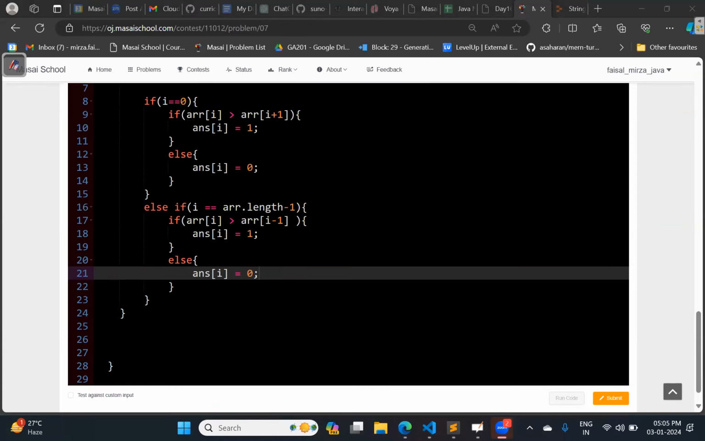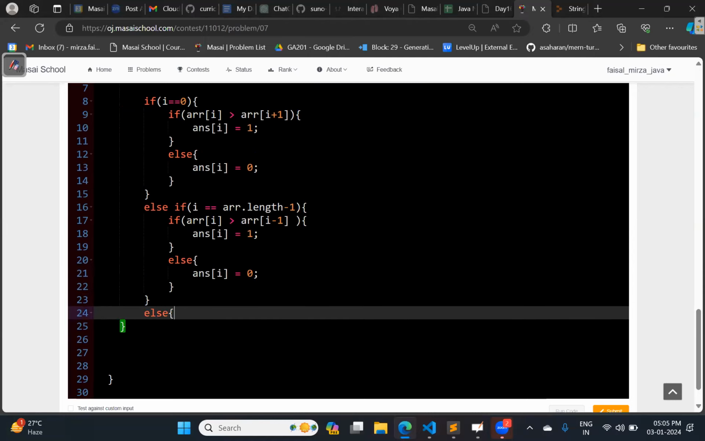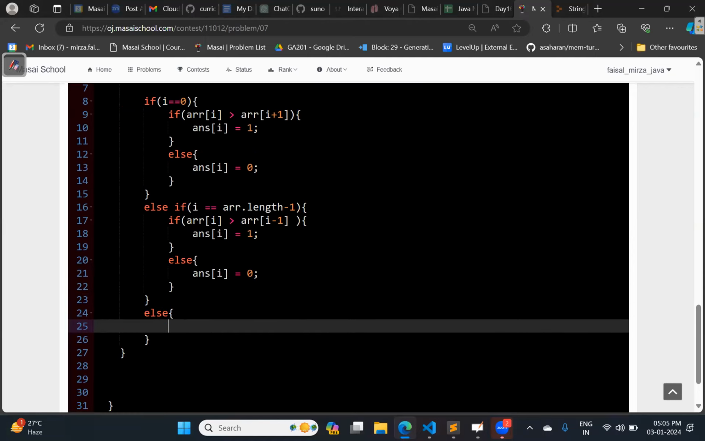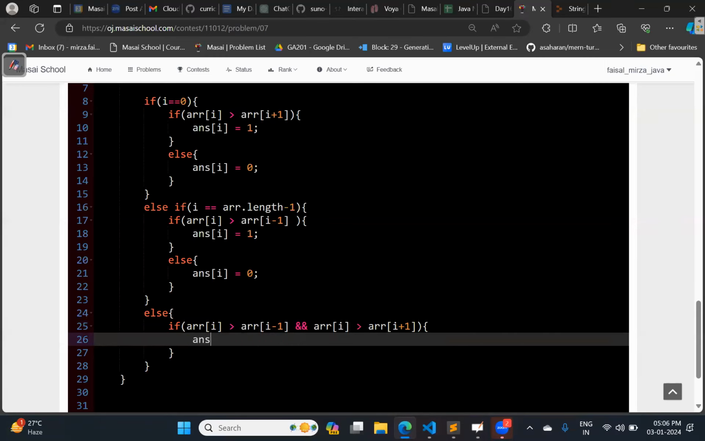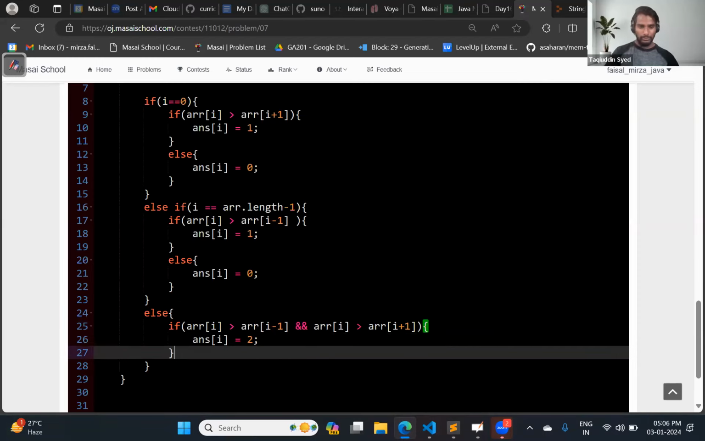Now I need to write the condition for the remaining buildings which are in between first and last. So can I say I can use this condition: if the current building is greater than the building to the left, and the current building is also greater than the building to the right, which is I plus 1. At that time, answer of I will be equal to 2. Getting it?